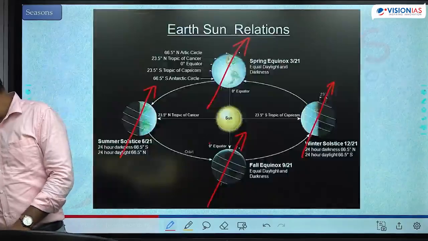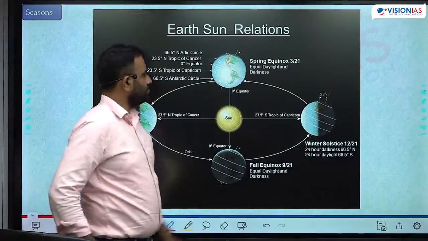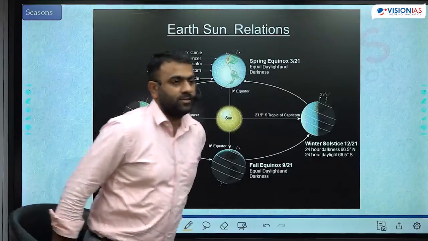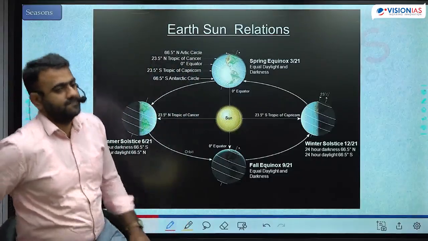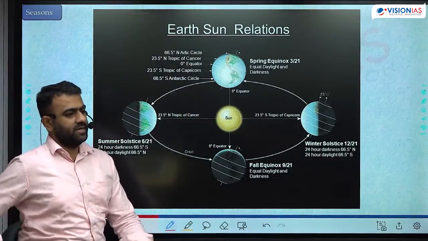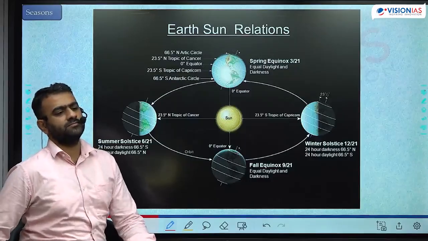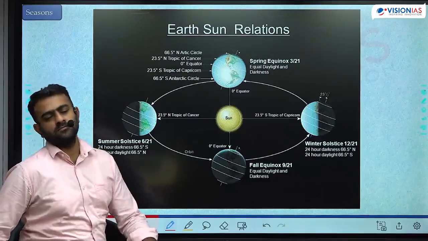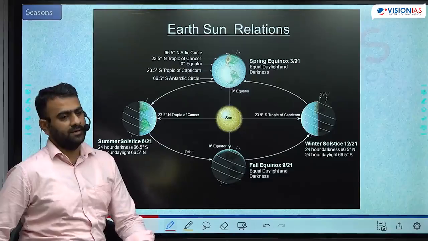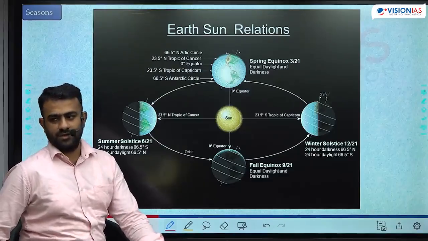But here I am saying this is equinox. How is it possible? Position of the sun means the sun is overhead at the equator. Then why does this happen? What about the tilt? Is the tilt there or not? The tilt is fixed, we have fixed it, we cannot change it.